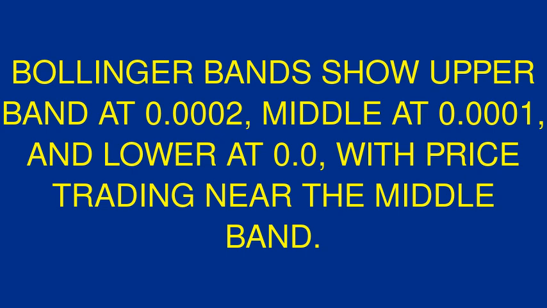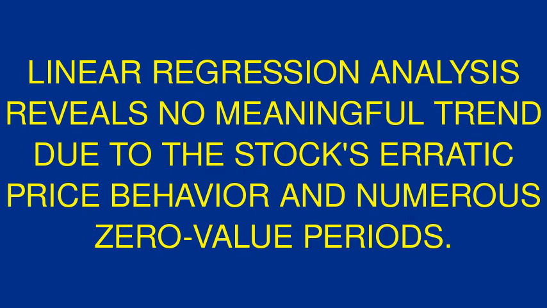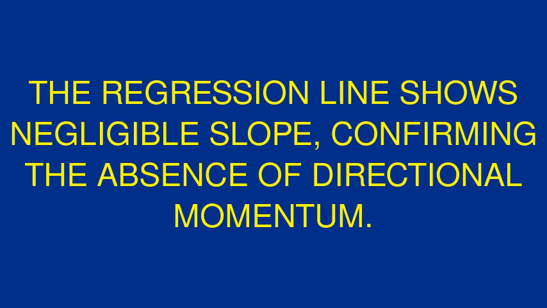Bollinger Bands show upper band at 0.0002, middle at 0.0001, and lower at 0.0, with price trading near the middle band. Linear regression. Linear regression analysis reveals no meaningful trend due to the stock's erratic price behavior and numerous zero-value periods. The regression line shows negligible slope, confirming the absence of directional momentum.